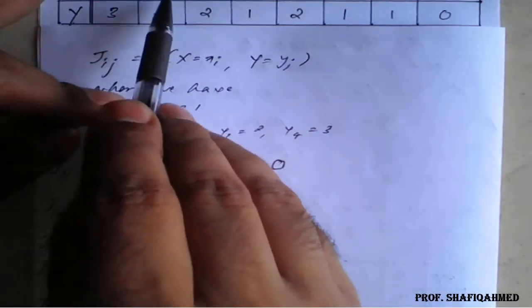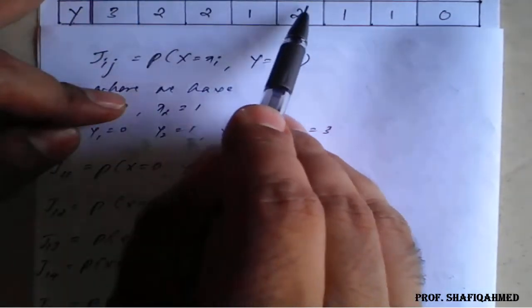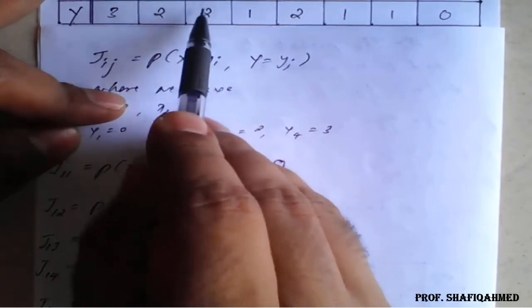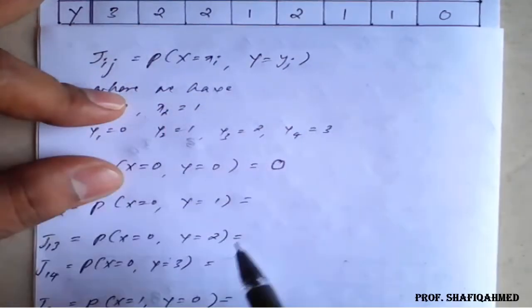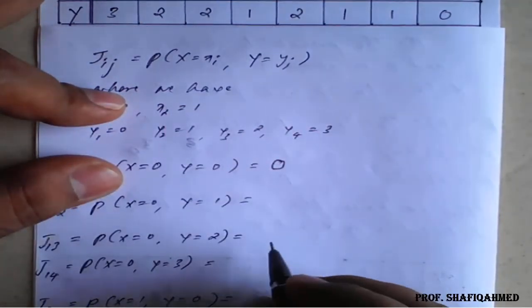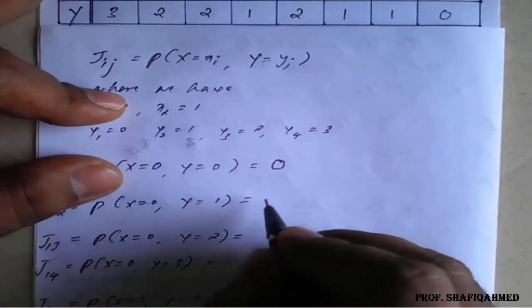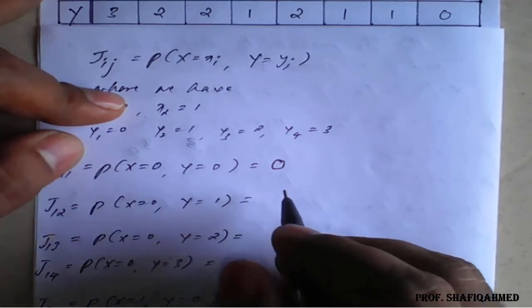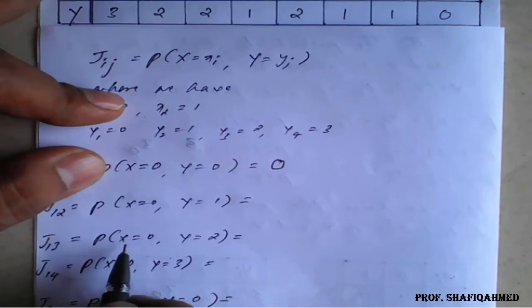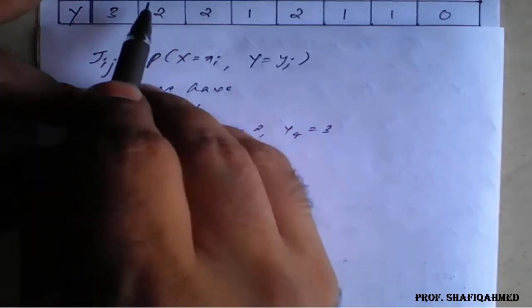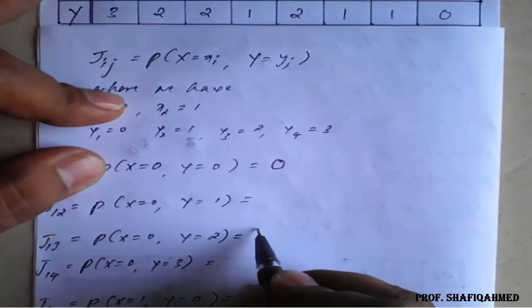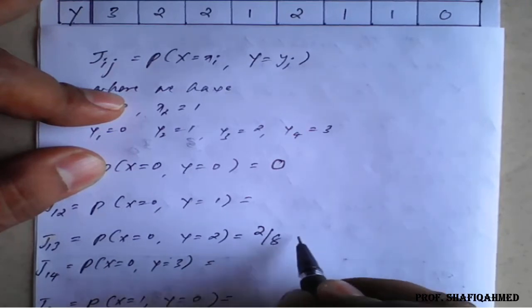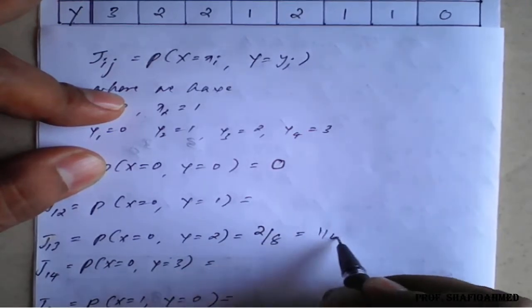So x is 0, y is 2 means 2 upon 8, which is nothing but 1 upon 4.